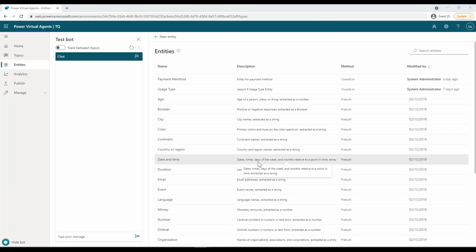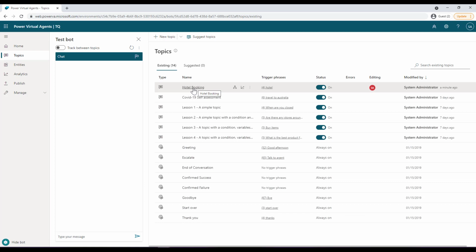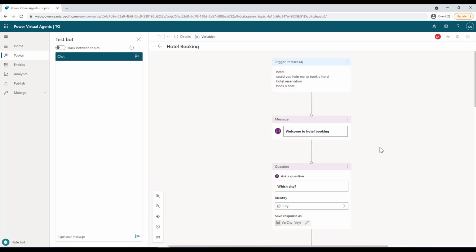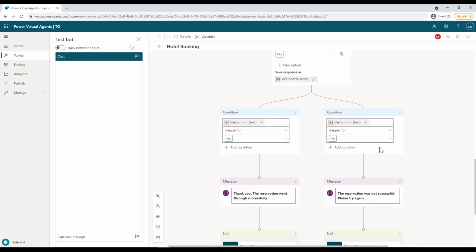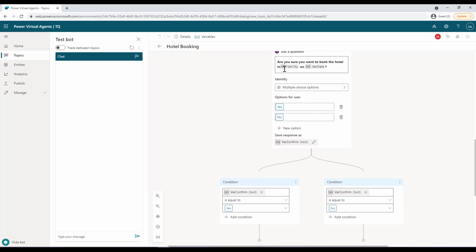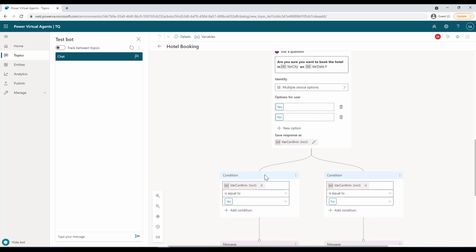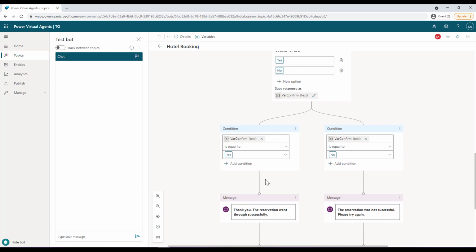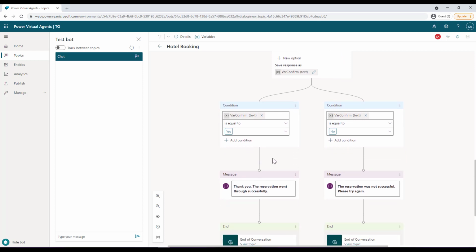Now let us see how we can use the entity payment method that we just created. Let us go to our topics and open the hotel booking topic that we created earlier. From here I can go to the authoring canvas, and in this flow, if I scroll down to where the user confirms that he is booking a hotel in a particular city on a particular date, and if he says yes, then I would like to ask a question about the payment method.